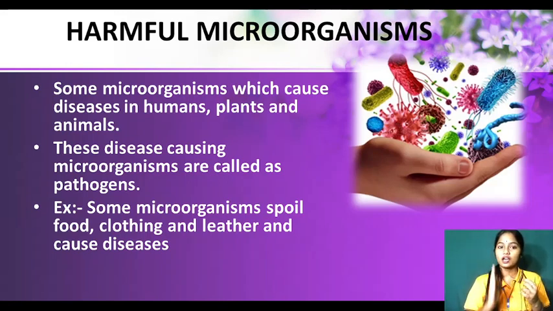Those are the harmful microorganisms which spoil our food. And clothing: if you leave your clothes wet, not properly dried, you might see fungus growing, green or black substances. Leather belts also, you may have seen your father's belt, whenever it is moist, white substances grow on it. These are the microorganisms which spoil everything, and they cause a lot of diseases. So today we will be discussing each and everything, how they cause diseases, in a lot of detail. So stay tuned.